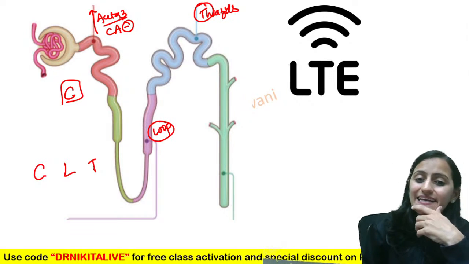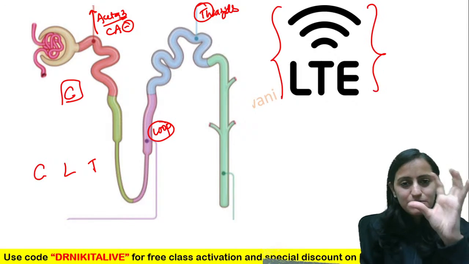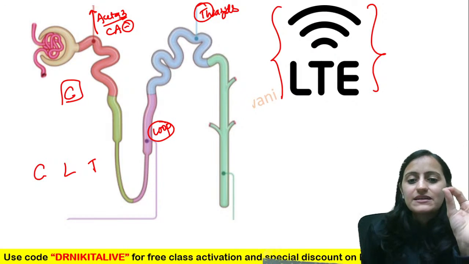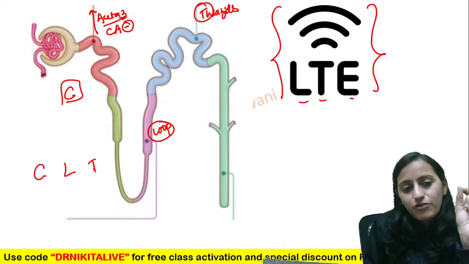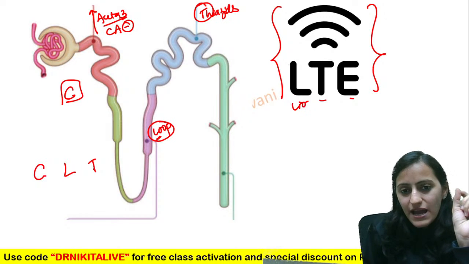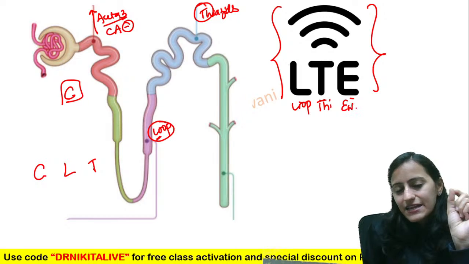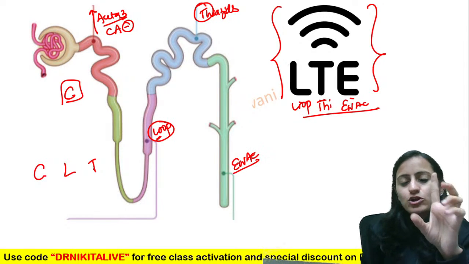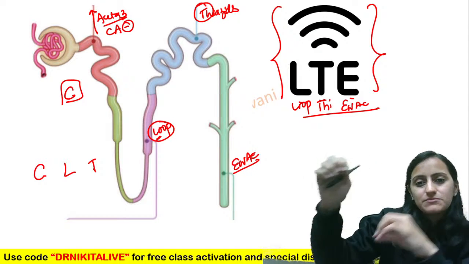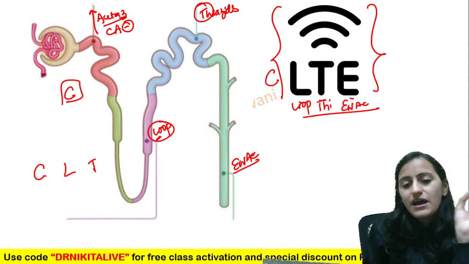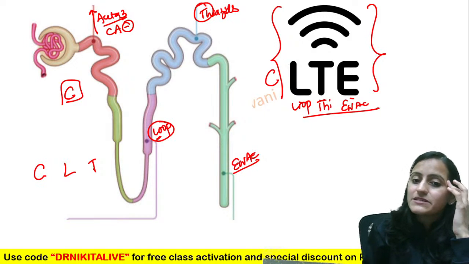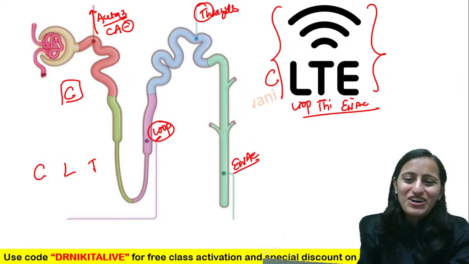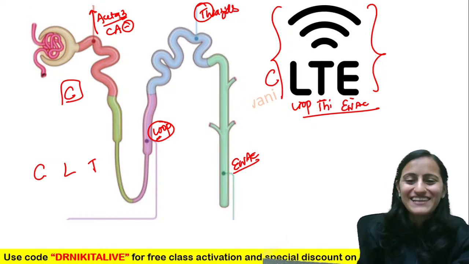Now the LTE that I have mentioned here, you can remember this. On our mobile phones LTE is written very often, right? So LTE is your mnemonic basically for starting with the loop. So first you have loop, then you have thiazides, and then you have the site of action of ENaC. Okay, this is the site of action of ENaC. So loop, thiazides, ENaC, if I go from proximal to distal, and to add to this, first you have your carbonic anhydrase inhibitors, or acetazolamide. Yes, very good, Chandrasekhar, long-term evolution is the full form of LTE.